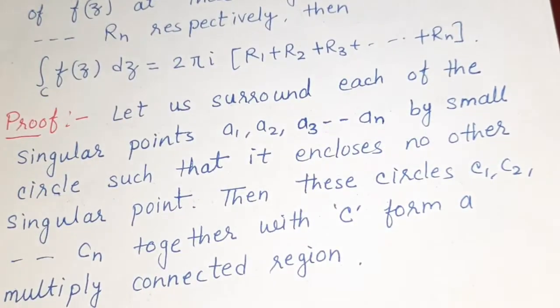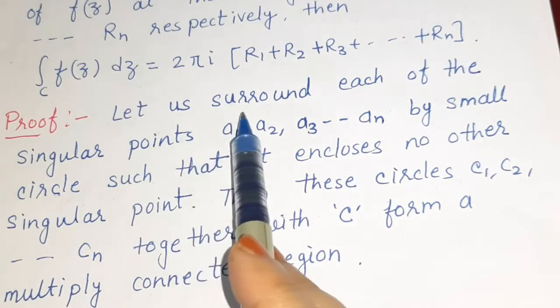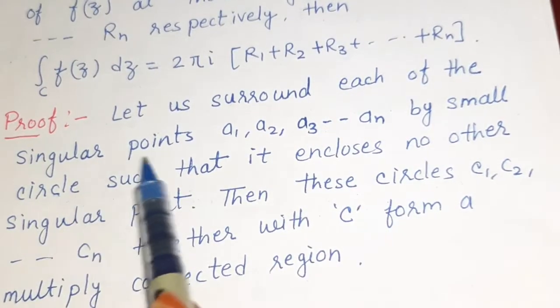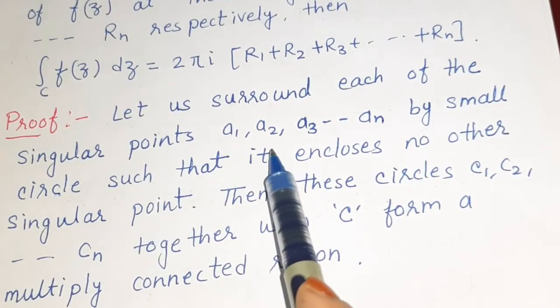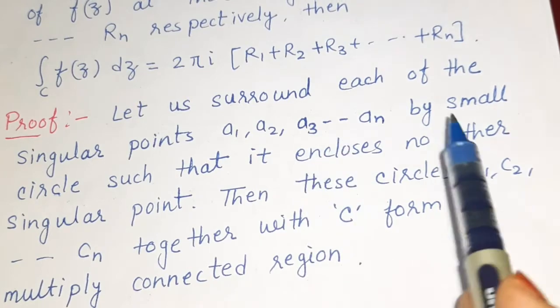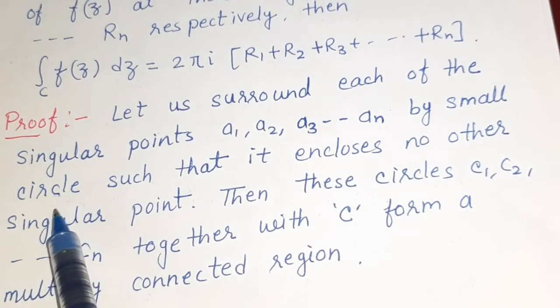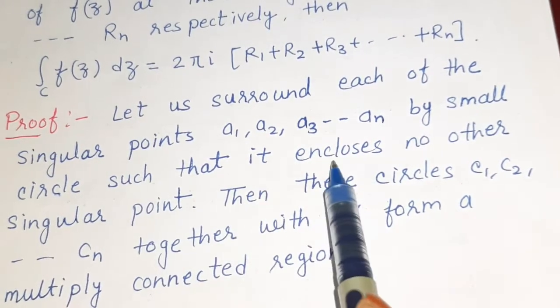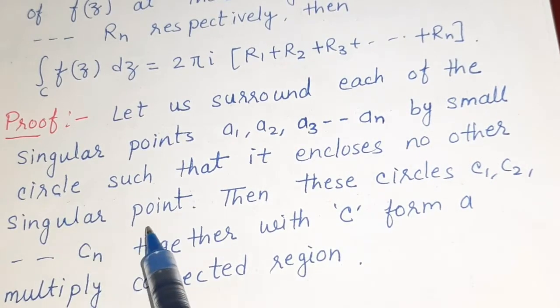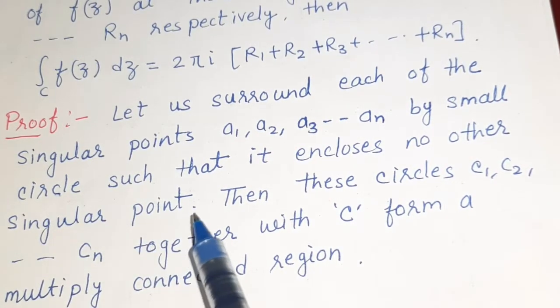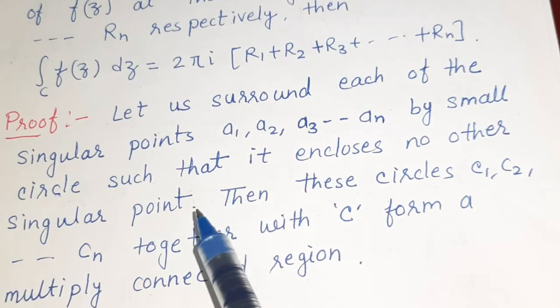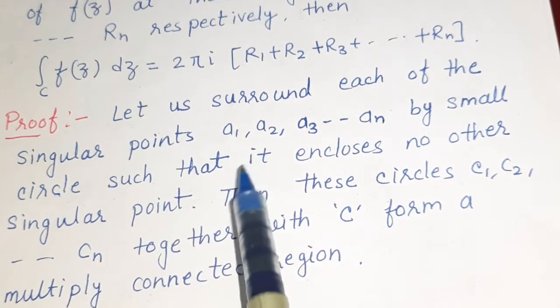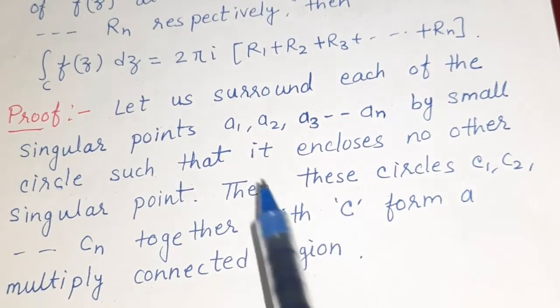Now let's see the proof. Let us surround each of the singular points a1, a2, a3 up to an by a small circle such that it encloses no other singular point. Because these are isolated singularities, it is possible to draw such circles.